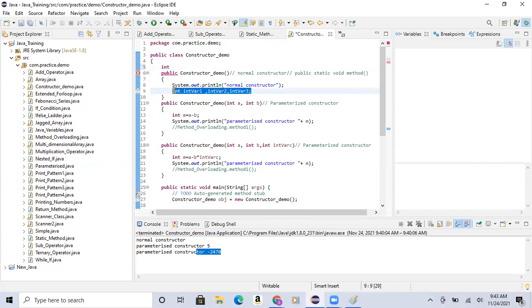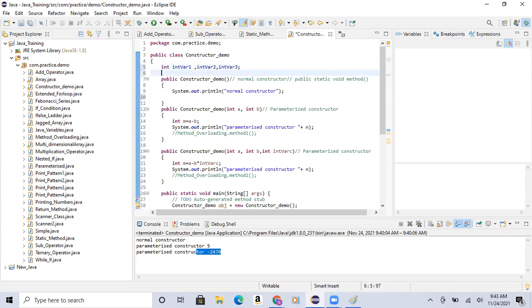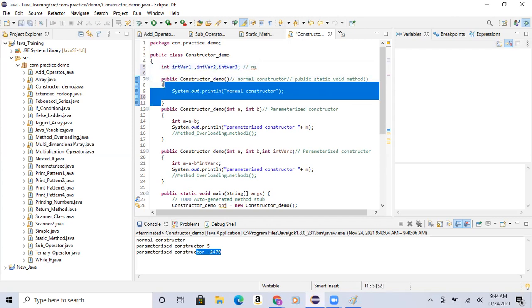I'll take this same thing. What type of variables is this? Non-static, normal variables. Okay, these are non-static. Next, how many types are there in the variables? Did we cover local variables and global variables? No, I think. Okay, so if it is inside the method scope, from here to here,